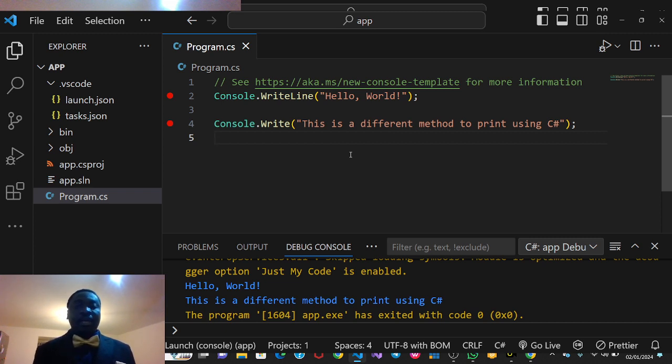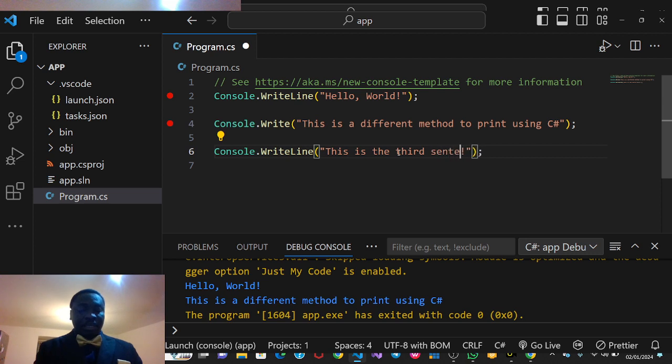So today I will say thank you so much, and I said I'm going to write some other things and put some breakpoints. So I'm going to use Console.WriteLine as I call it a day today. With this, I will say this is the third sentence.